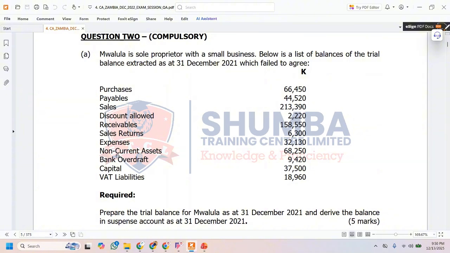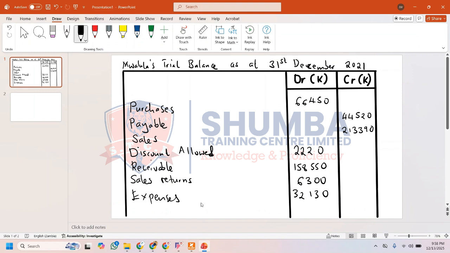Let's move on and look at the next item, which is non-current assets. These are otherwise known as fixed assets, but they are non-current assets. Just from the name itself, you can hear that these are assets. So let me write down non-current assets. And the figure for non-current assets is 68,250.